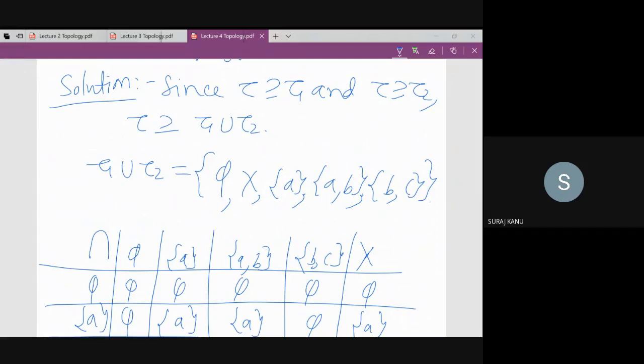Yes, it is closed under union. If I add the element singleton B, is it still closed under union? Yes. And after adding B, is it closed under intersection? Yes.